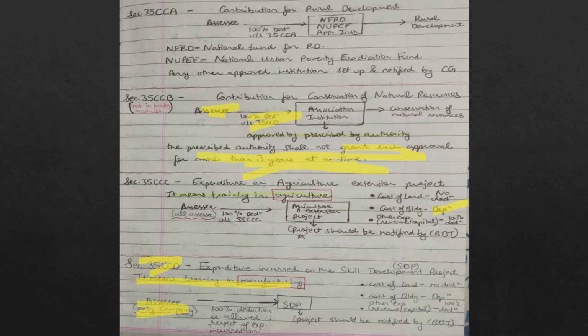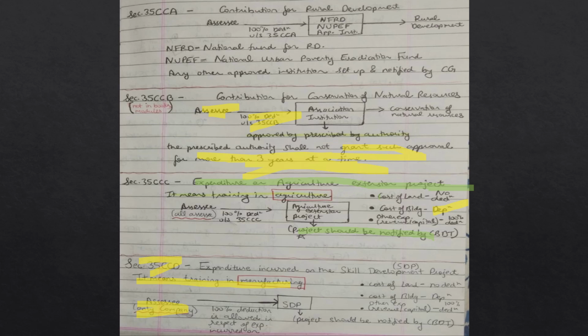First, we will again revise section 35CCC. It is on expenditure on agriculture extension project. This means training in agriculture. Any assessee who has incurred expenditure on an agriculture extension project, which should be notified by CBDT, will get 100% deduction under section 35CCC.